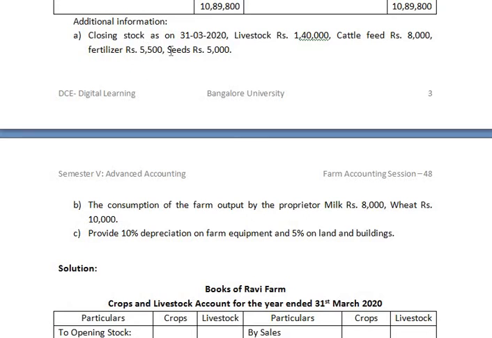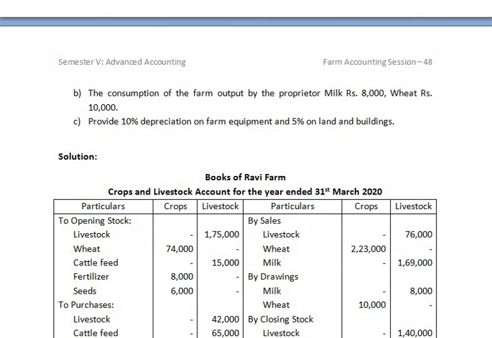Adjustments. Closing stock as on 31st March 2020, livestock, cattle feed, fertilizer, seeds, has to be credited to the crop and livestock account, and it is recorded as closing stock on the asset side of the balance sheet. The consumption of farm output by the proprietor, milk and wheat, is treated as drawings, and drawings has to be credited to the crop and livestock account, and again deducted from capital.